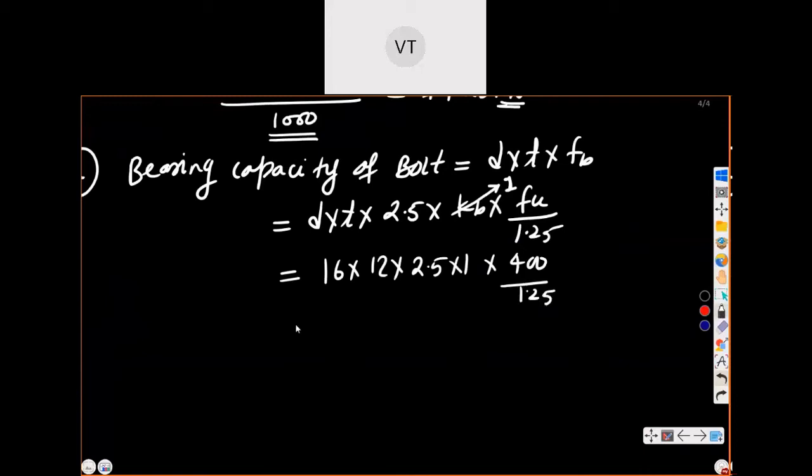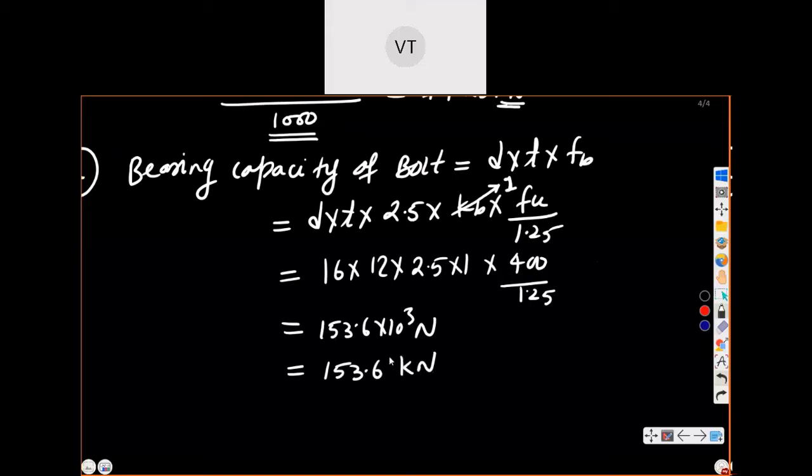After calculation, tell me कितना आया? Anyone let me know? 153.6. 153.6 into 10 to power 3 will be there. It is Newton. So if you divide by 1000, it will be 153.6 kilonewton.